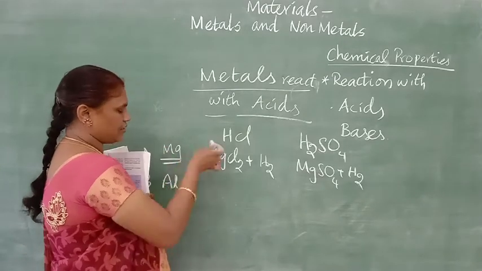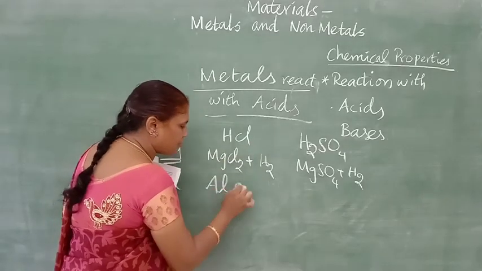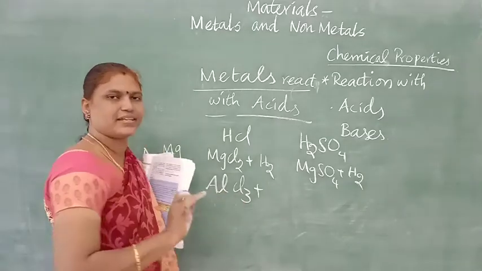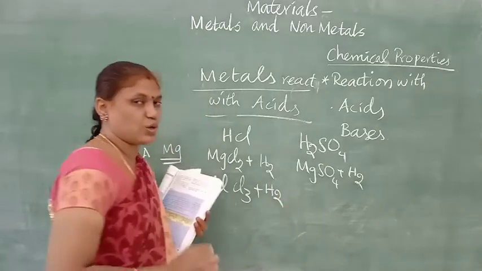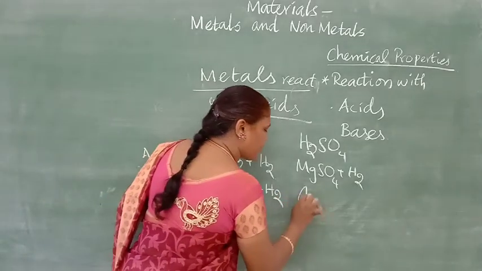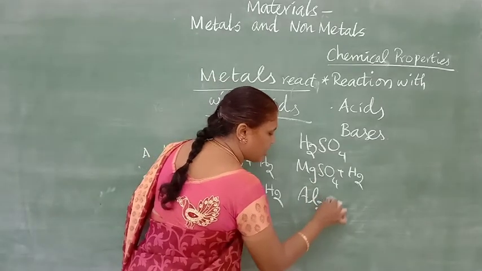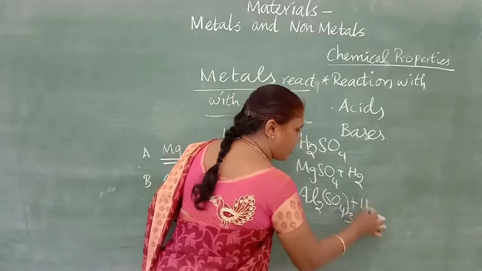When I put that metal in hydrochloric acid, it will be giving aluminium chloride. According to the valency, just write aluminium chloride, and it gives hydrogen gas. The same when I use sulfuric acid, it gives aluminium sulfate and hydrogen gas.